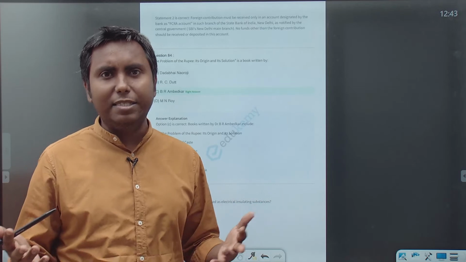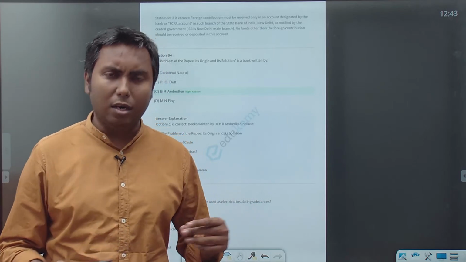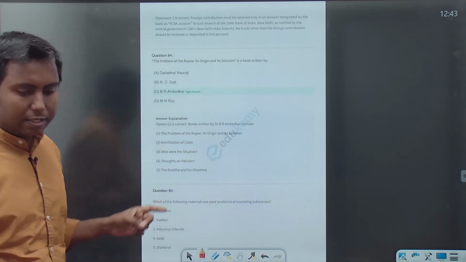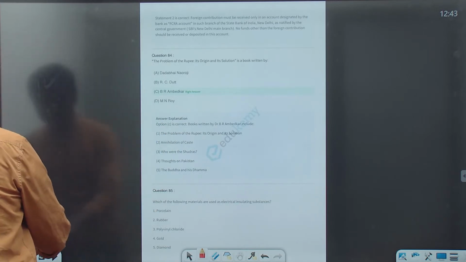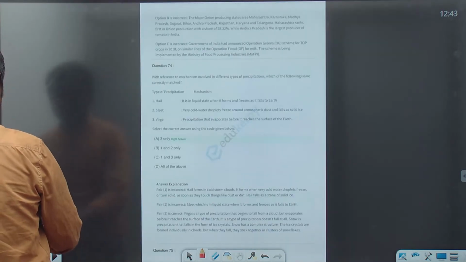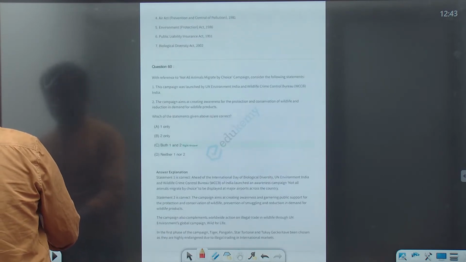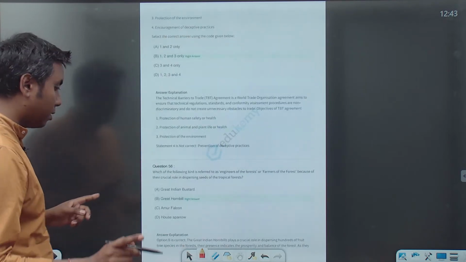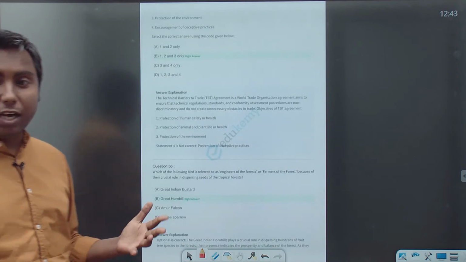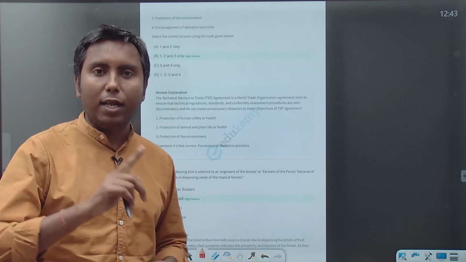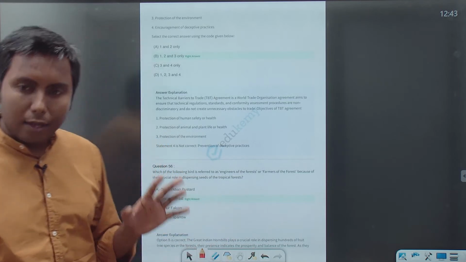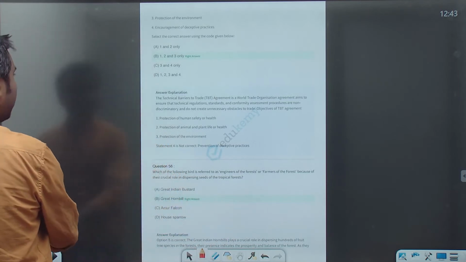Some 10 questions of science we'll quickly discuss. Let's go back to 51. See, we have China, which is holding so much of dollar. So dollar is undisputedly the largest. Check it.